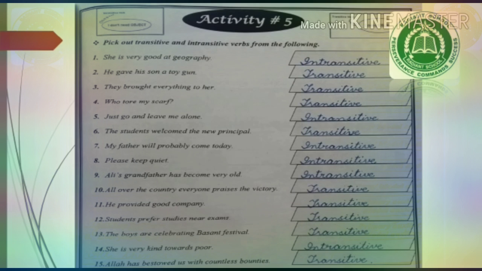Number 12, students prefer studies near exams. So what do they prefer? The studies near exam. It's a transitive verb. Number 13, the boys are celebrating. What are they celebrating? Basant festival. So the object is present. It is a transitive verb. Number 14, she is very kind towards poor. Intransitive verb. There is no object. Number 15, Allah has bestowed us with. What has he bestowed us with? Countless bounties. So there is an object and it is a transitive verb.